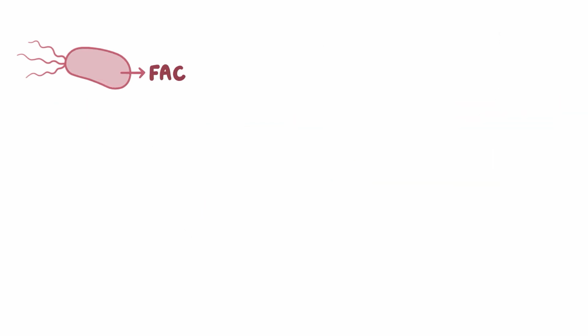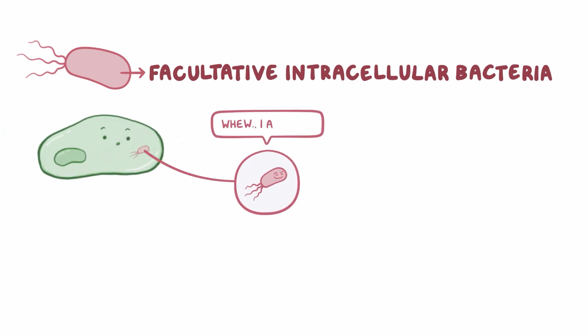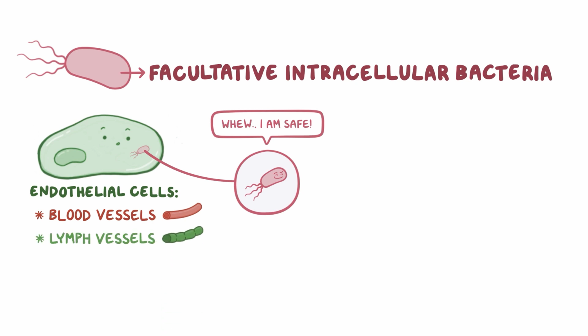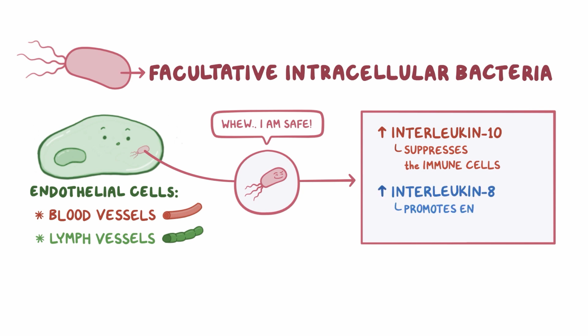Bartonella henselae is a facultative intracellular bacteria, which means that it's adapted to live inside cells to avoid the immune system. Specifically, it hides inside endothelial cells lining the interior surface of the blood vessels and lymph vessels. Once inside the endothelial cell, Bartonella henselae can trigger an increased production of interleukin 10, which suppresses the action of immune cells, and interleukin 8, which promotes endothelial cell proliferation.